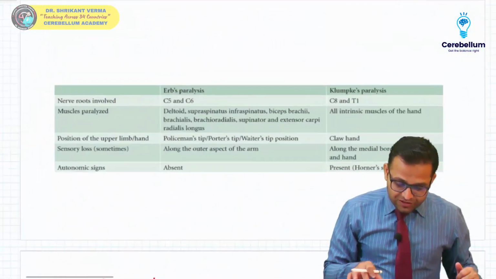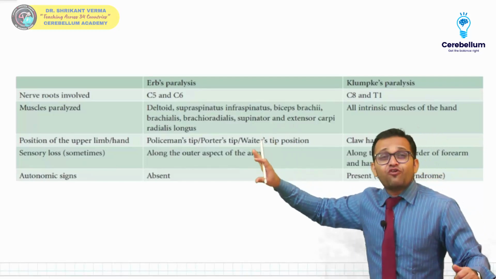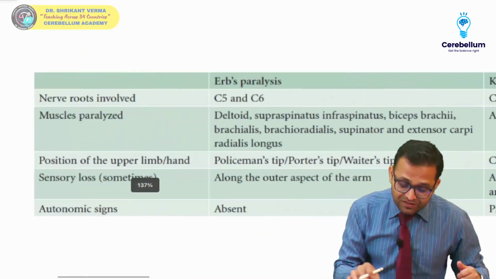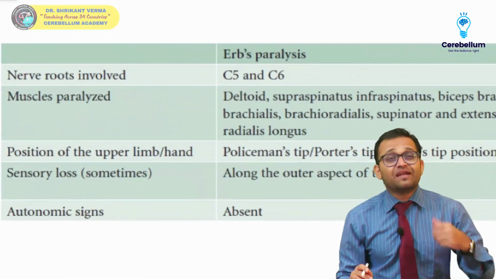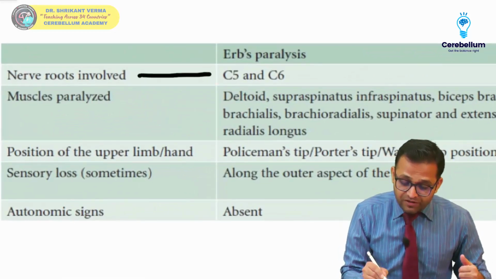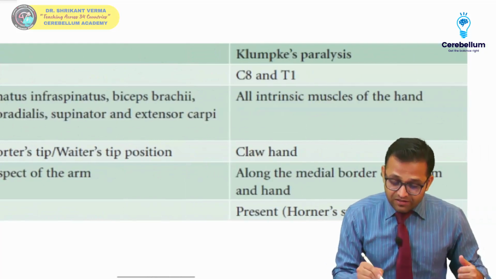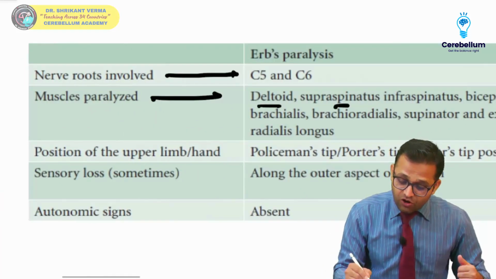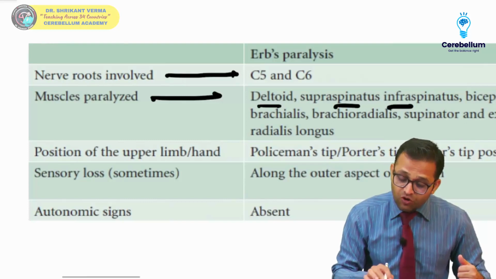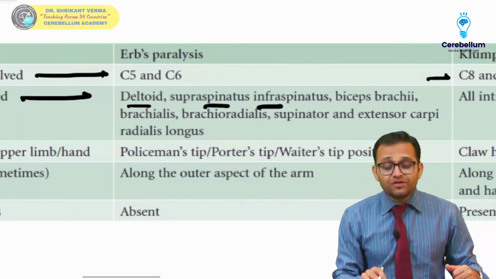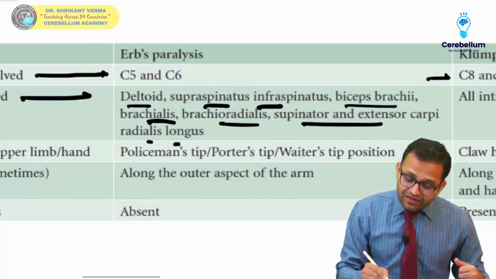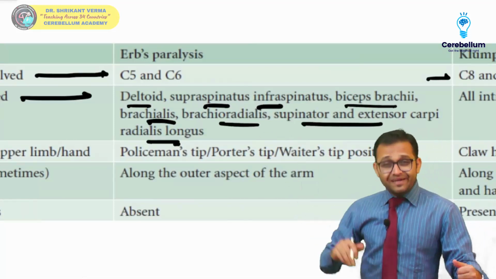So this is a beautiful concept. Now this is one table for all of you for your exams: difference between Erb's paralysis and Klumpke's paralysis in tabular form. Nerve roots involved in Erb's paralysis are C5, C6, while in Klumpke's paralysis C8, T1. Muscles paralyzed: deltoid, supraspinatus, infraspinatus, because the suprascapular nerve is involved; biceps brachii, brachialis, brachioradialis, supinator, and extensor carpi radialis longus, because the radial nerve is involved.